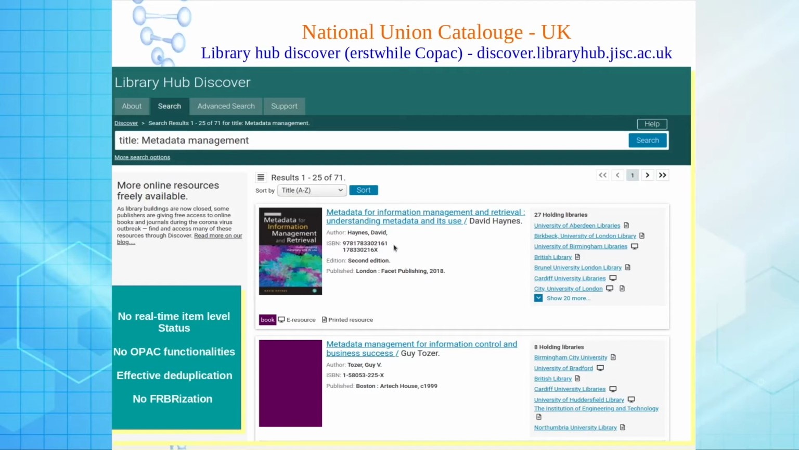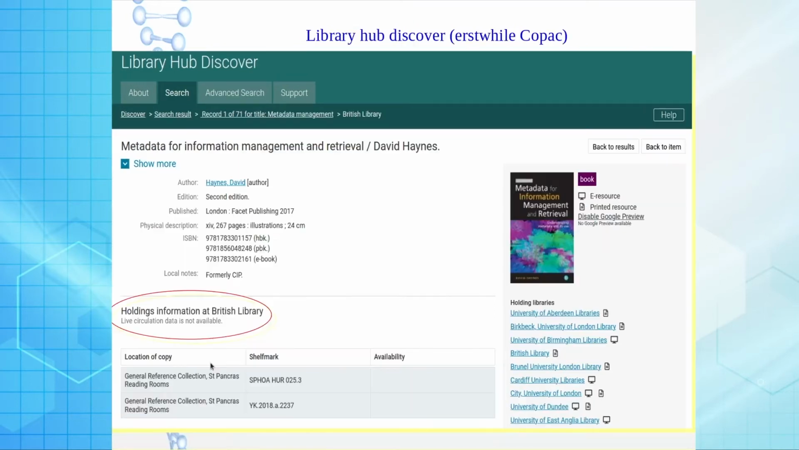It can show me how many documents there are, and in the case of the first document you can see 27 libraries are holding this particular book. But again, if I click in here, it cannot show me the availability. So here also: no real-time item level status, no OPAC functionalities, deduplication is very effective, and no FRBRization.